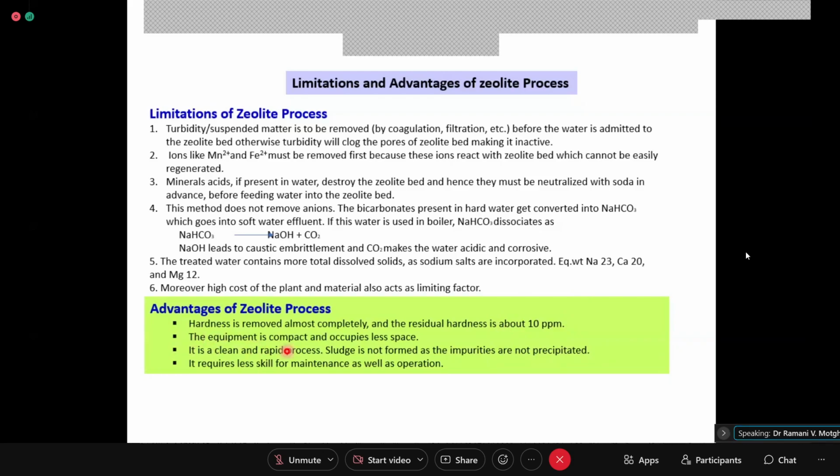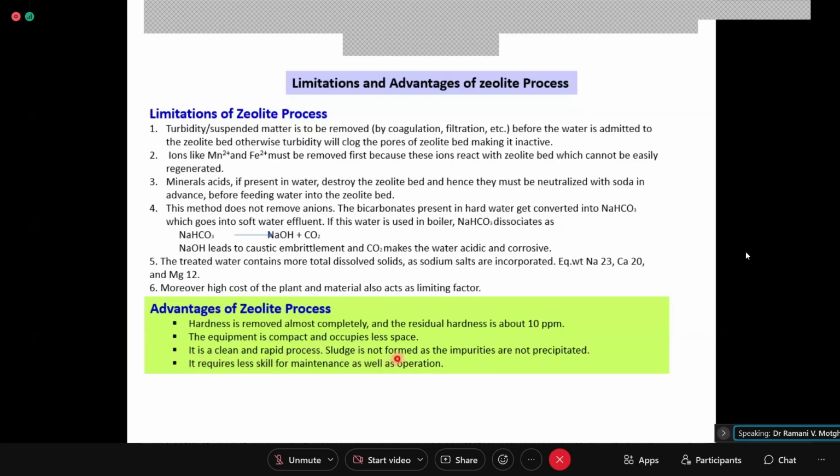The equipment is compact and occupies less space. That is nowadays a very big advantage, because space is a big worry nowadays for industries which are set up new. It is a clean and rapid process.